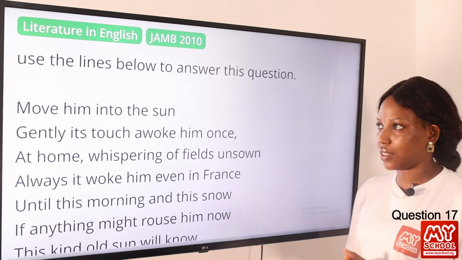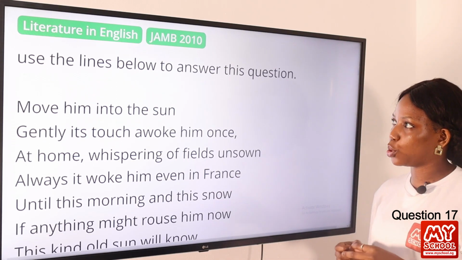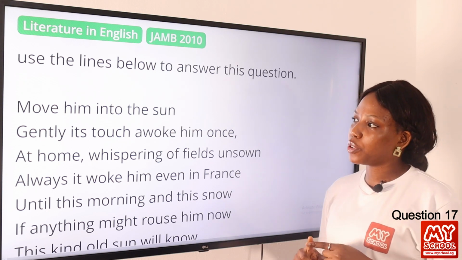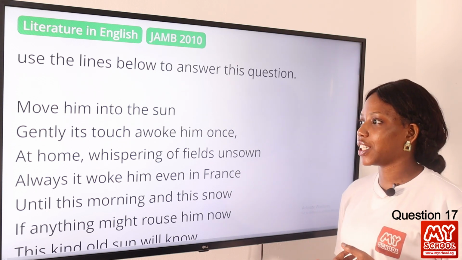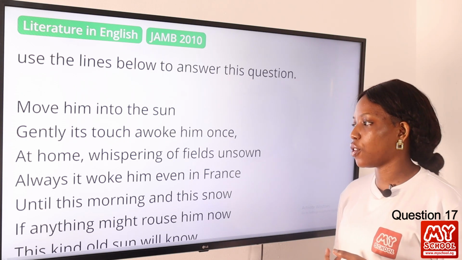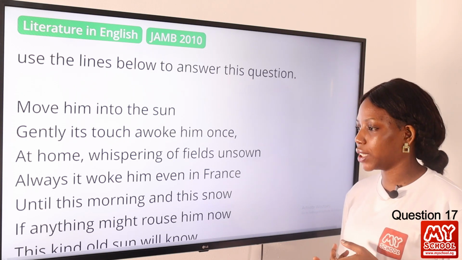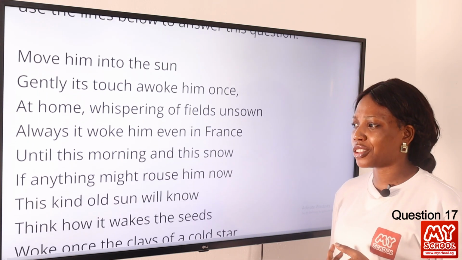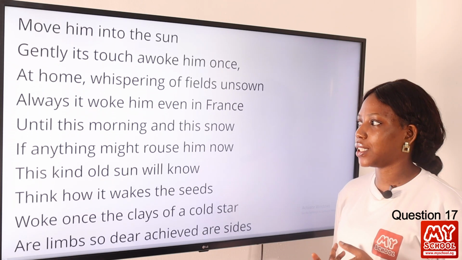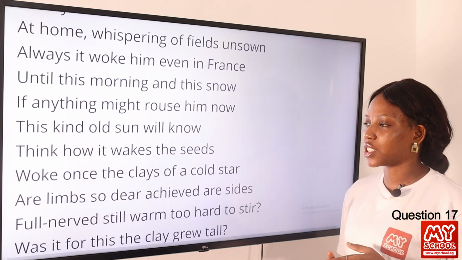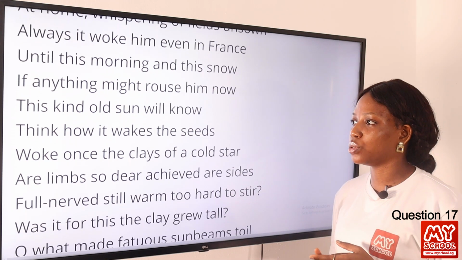Question 17. Use the lines below to answer this question. So move him into the sun. Gently its touch awoke him once. At home whispering of fields unsown. Always it woke him even in France. Until this morning and this snow. If anything might rouse him now, this kind old sun will know.